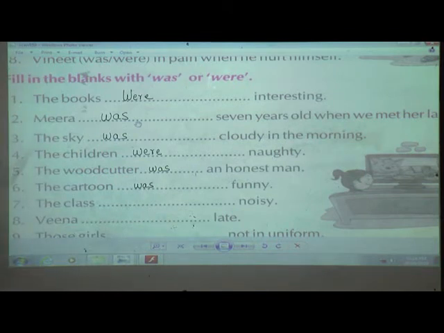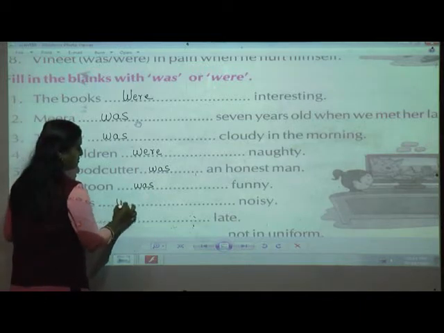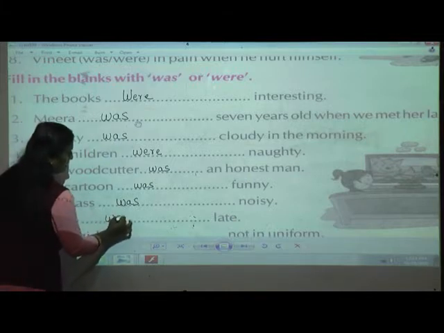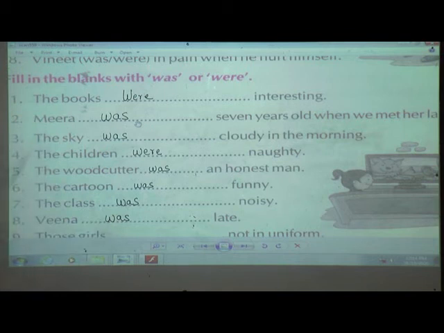The class dash noisy. Again the class is singular, so I am using was. Veena dash late. Veena is a single girl, again was. 9th and 10th I will solve. Just write down this. First is were, second was, third was, fourth again were, fifth is was, sixth is was, seventh again was, eighth again was. Understood, students, how I have used this was and were?